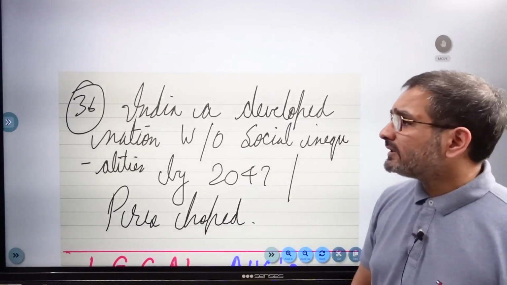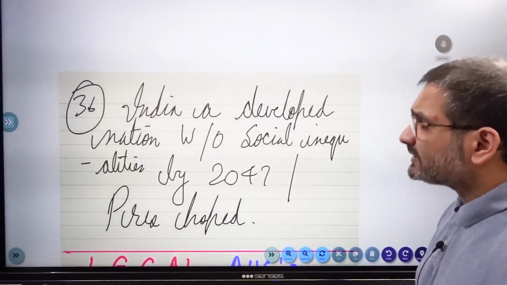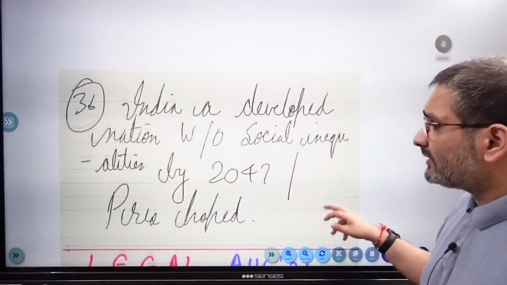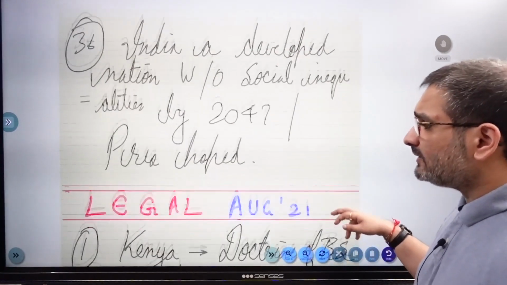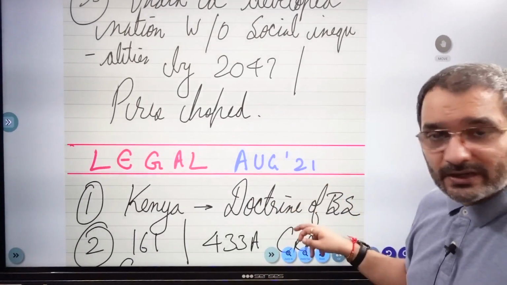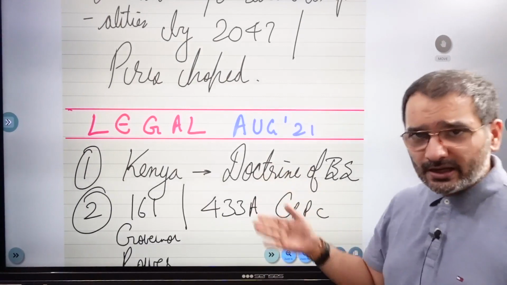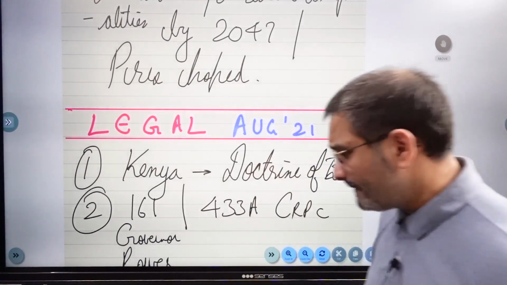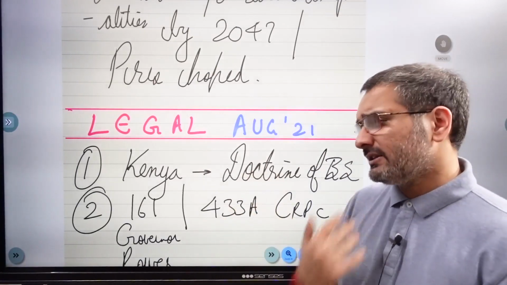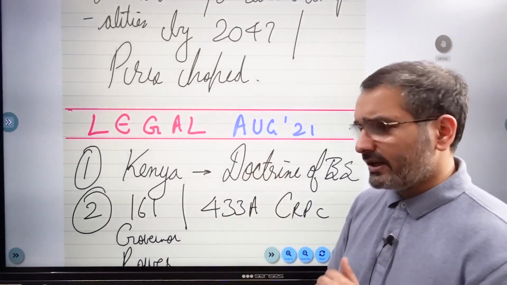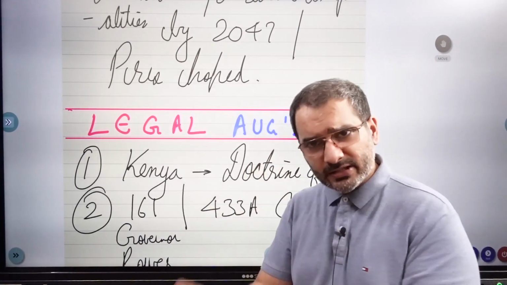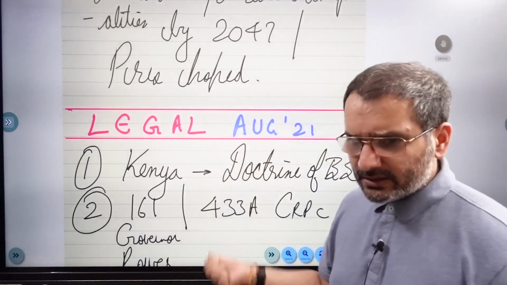And President Kovind remarked that he wanted to see, hoped to see India as a developed nation without any social inequalities by 2047. So this is the MCQ 2047. ठीक है जी. Legal में अगले लेक्चर में चलते हैं to keep the course completely organized. ठीक है जी. Legal, international, sports, deaths, important days, awards, appointments, सब कुछ we'll basically cover, but section by section. तो ये national था. ठीक है जी.